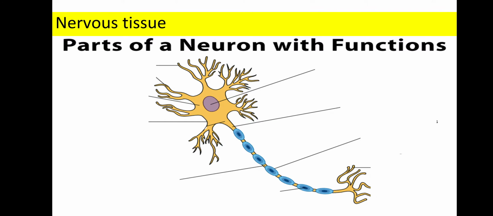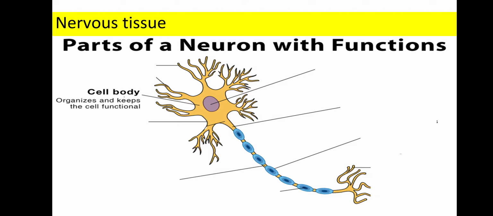The last tissue is the nervous tissue. Nervous tissue is a very important structure. Because of the nervous tissue only we are able to think, our existence is because of the nervous tissue, and the unit of the nervous tissue is the neuron. This is the structure of a neuron. Now we are going to study each and every structure of the neuron.